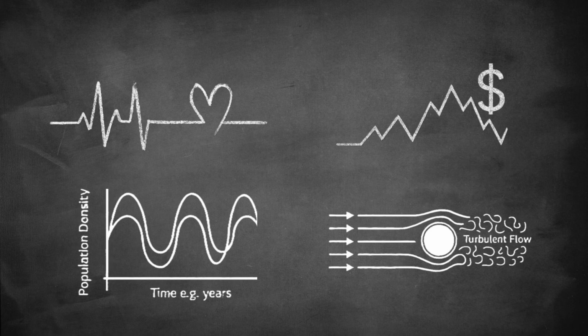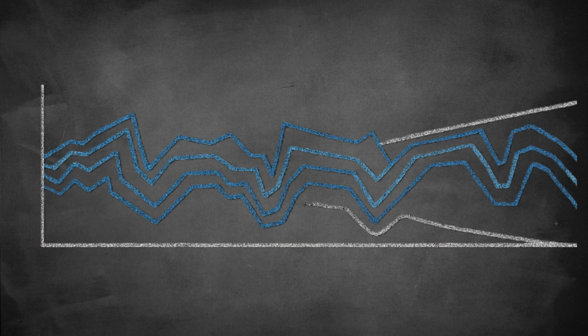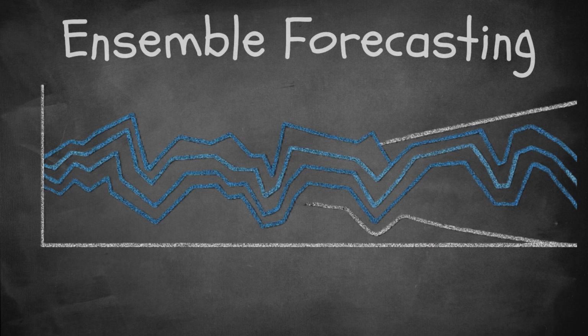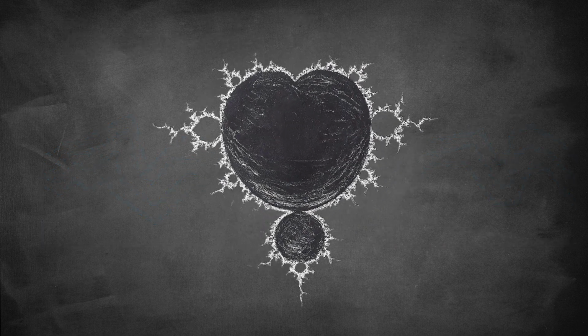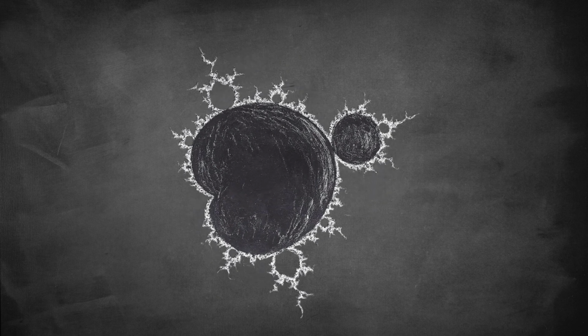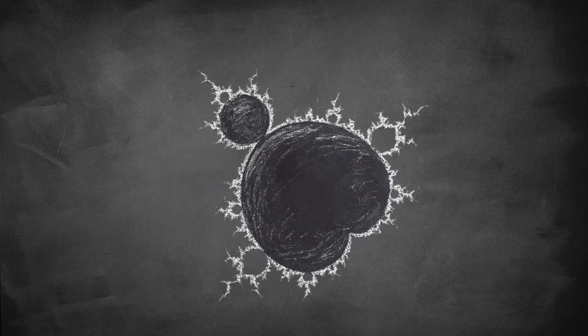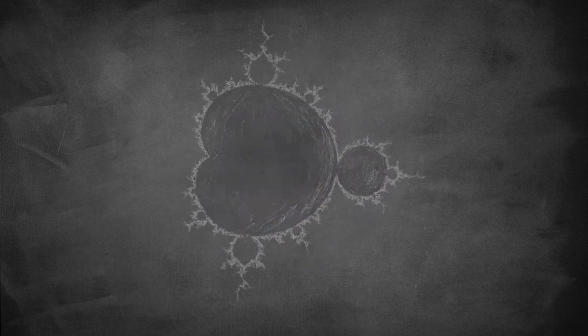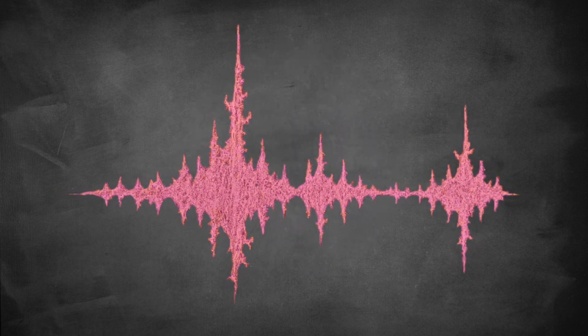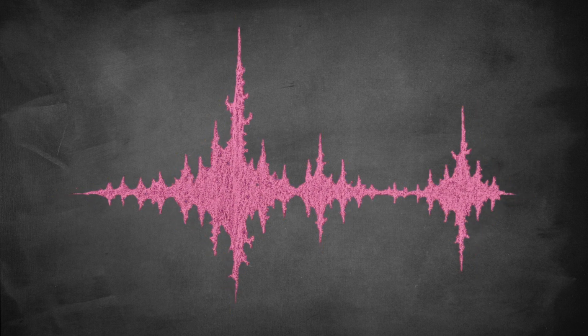But chaos isn't bad, it's powerful. Weather prediction, for instance, uses chaos-inspired models that run thousands of slightly different simulations, called ensemble forecasting. This helps us estimate probabilities, not certainties. Even art and music embrace chaos. Fractals, like the Mandelbrot set, are born from chaotic equations, yet they create stunning order. In sound, chaotic modulation produces natural, organic tones.